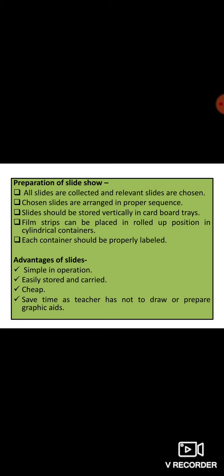Slides should be stored vertically in cardboard trays. Film strips can be placed in rolled up position in cylindrical containers. You might have seen in the old movies how these film strips are stored in large cylindrical containers, that means in rolled form. Each container should be properly labeled, that means what this film strip is about. The content or the topic should be clearly labeled.